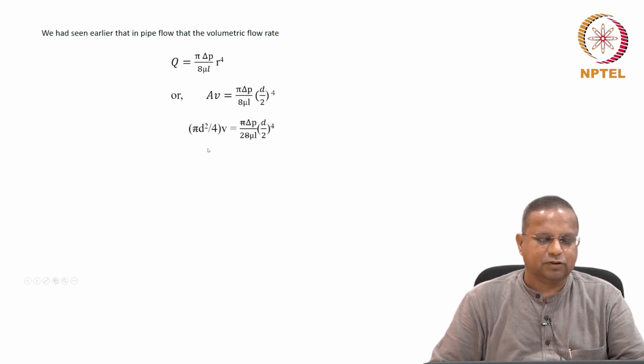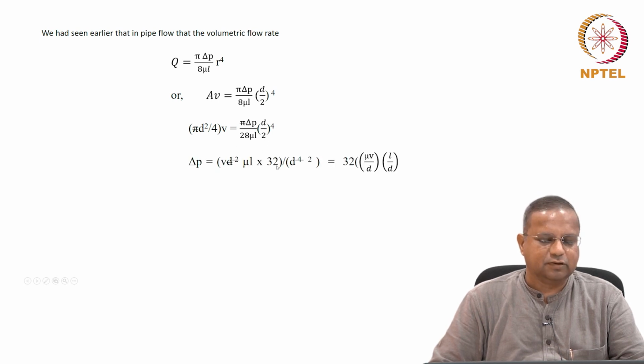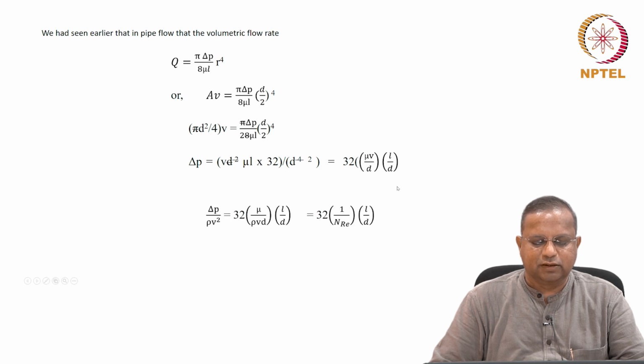So you cancel the terms, this is pi d squared by 4 and pi delta P by 8 mu L, you cancel the various terms, then you get delta P equals 32 times mu V by D, L by D. Okay, so mu V by D times L by D, and therefore delta P by rho V squared can be written as 32 mu V over rho V squared, right?